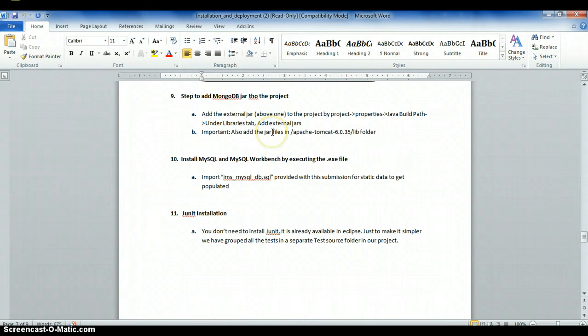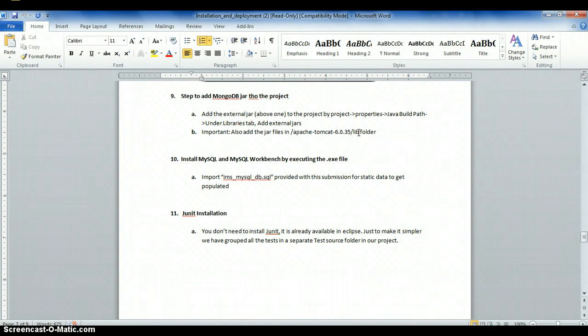There are some things that we personally experienced while doing the project: we will need all the jar files in the Tomcat's library folder, which I showed you, which we can unpack in the Eclipse folder, over and above having all the jar files with the war files or with the project which you wish to deploy.